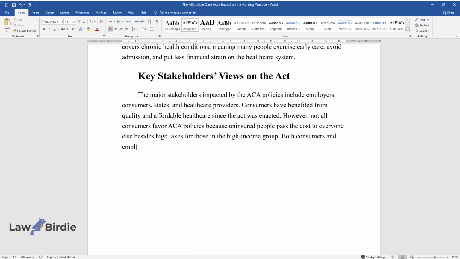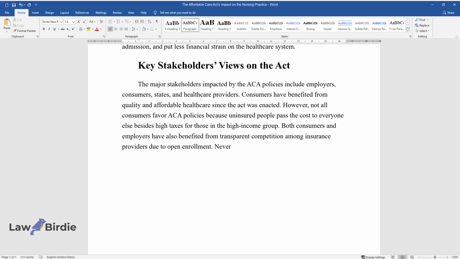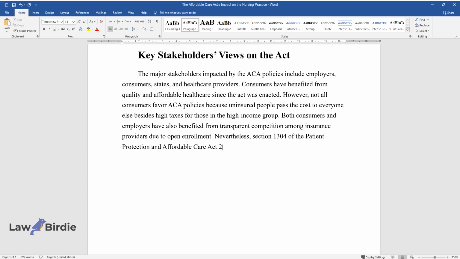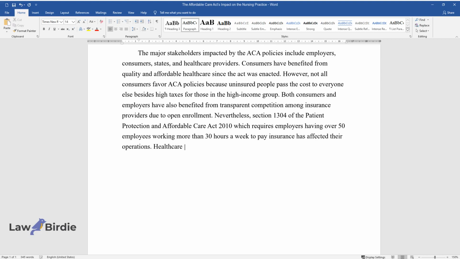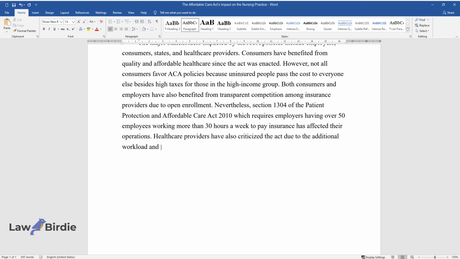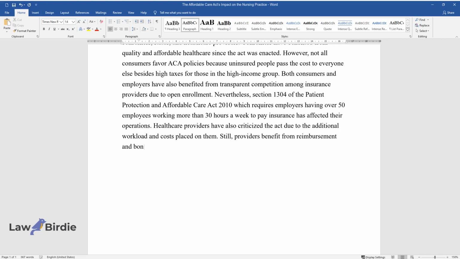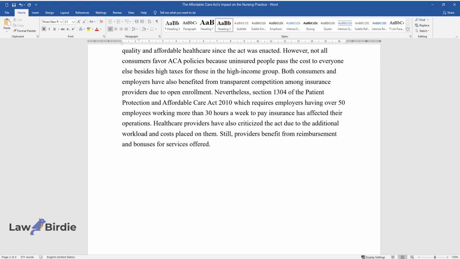Both consumers and employers have also benefited from transparent competition among insurance providers due to open enrollment. Nevertheless, Section 1304 of the Patient Protection and Affordable Care Act 2010, which requires employers having over 50 employees working more than 30 hours a week to pay insurance, has affected their operations. Healthcare providers have also criticized the act due to the additional workload and costs placed on them. Still, providers benefit from reimbursement and bonuses for services offered.